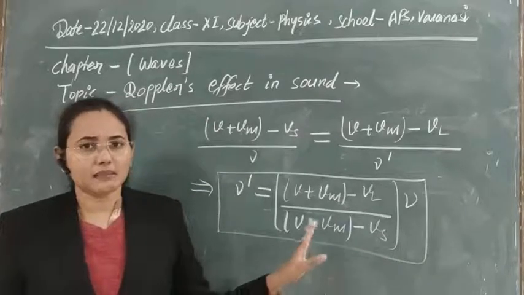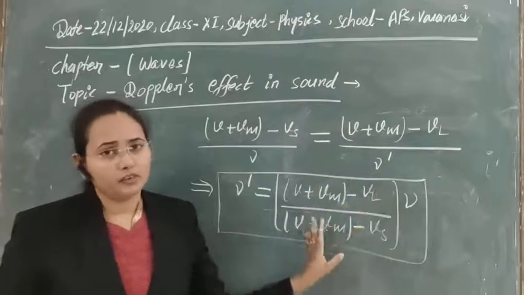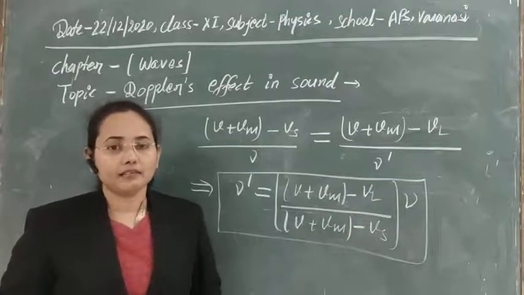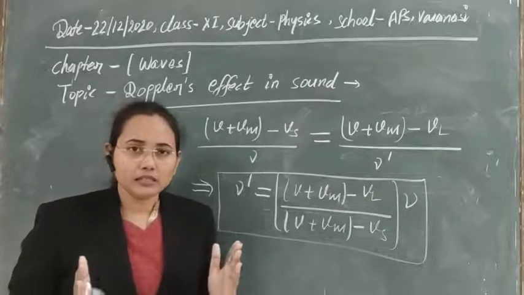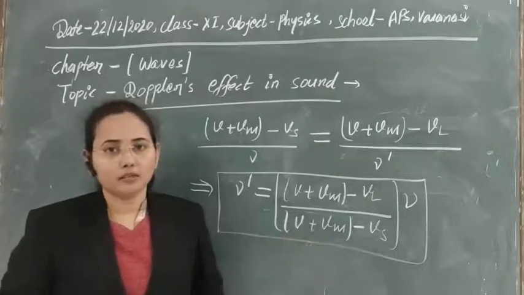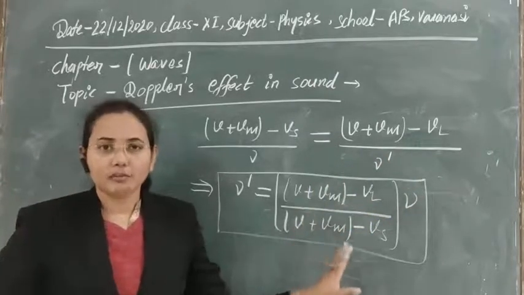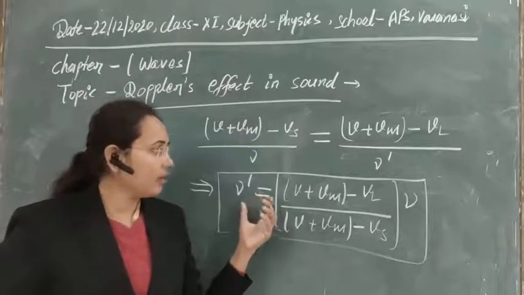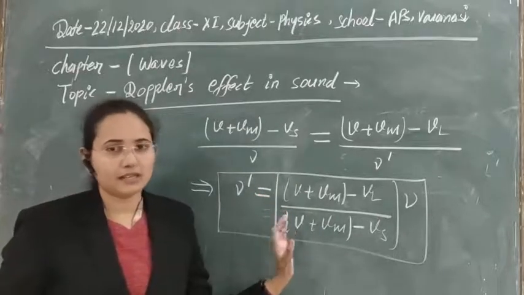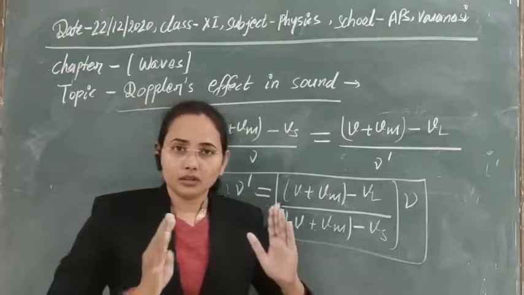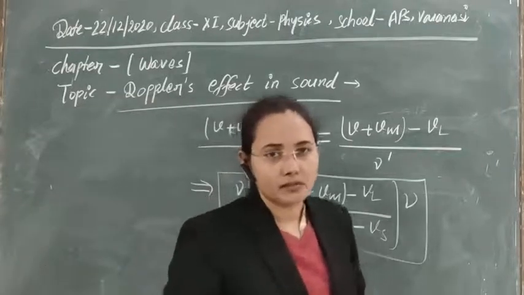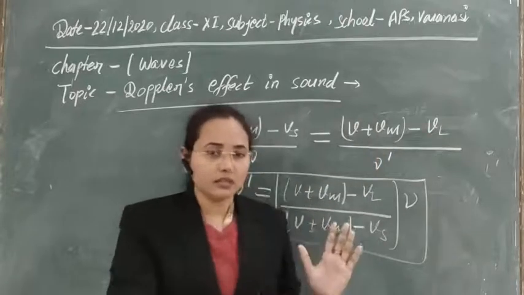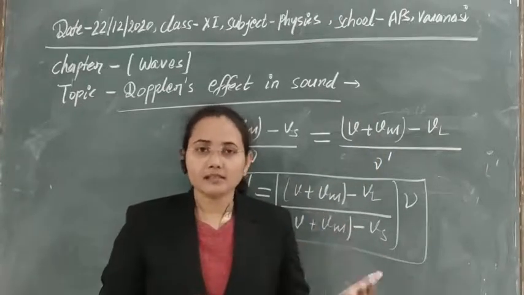Number of things can be here, and you can see from these expressions easily that you only have to take sign convention, which means you have to see the direction in which they are moving. With the help of that you will be able to understand it very easily. But first of all, I think how we have derived this expression is clear. To derive this expression, we have taken the case where the source of sound is moving and the listener is at rest.